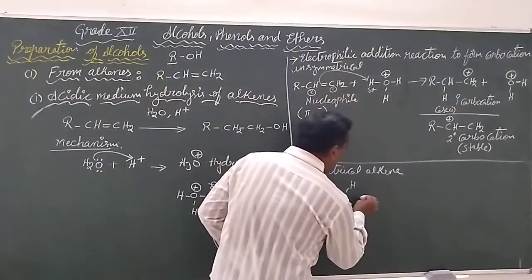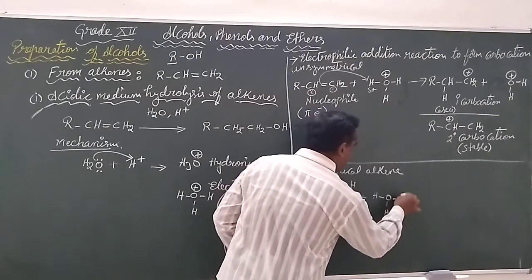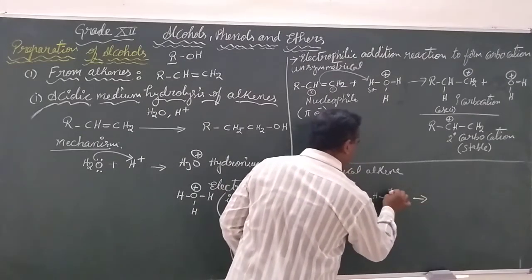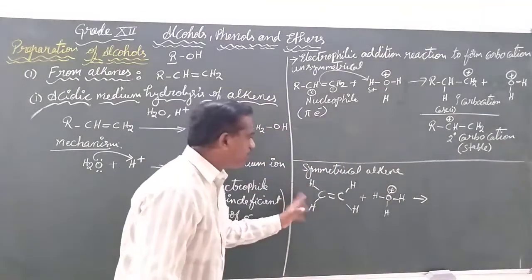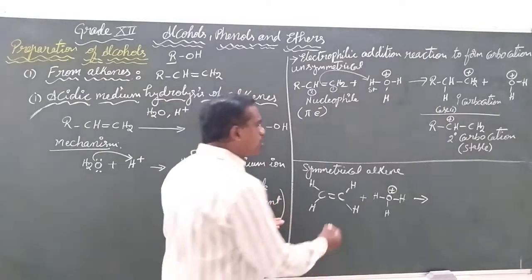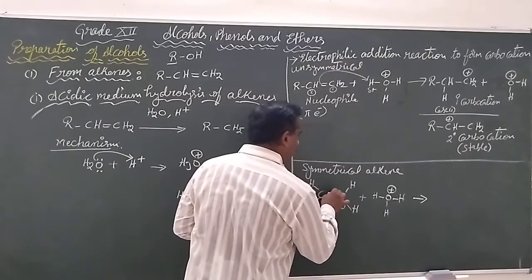Now here the addition of the hydrogen ion can be achieved from any of the carbons because this is a symmetrical alkene. Let us assume this is carbon number 1, this is carbon number 2.